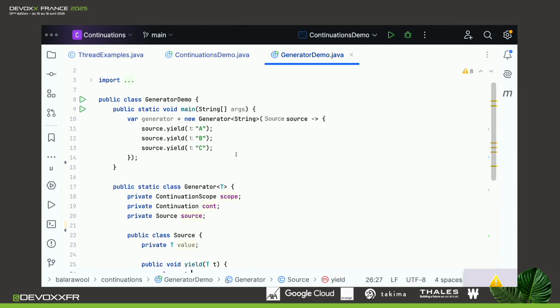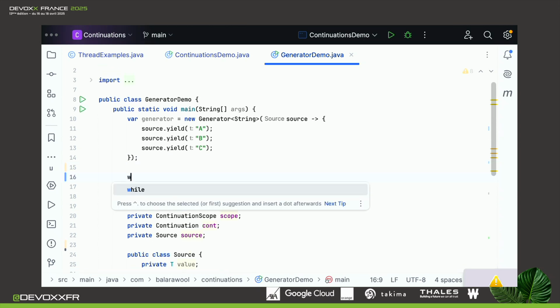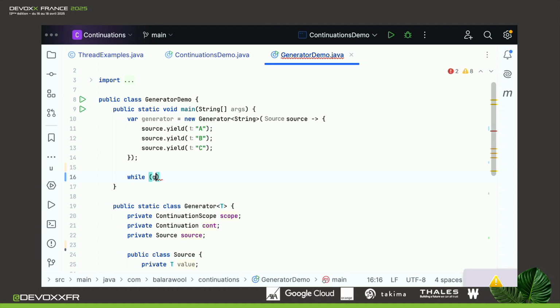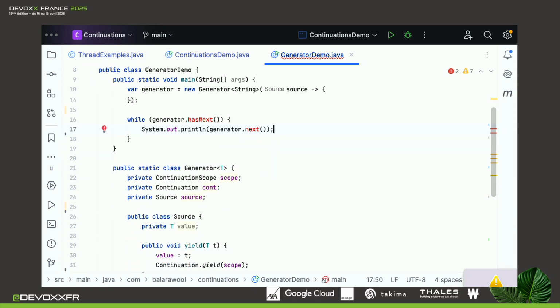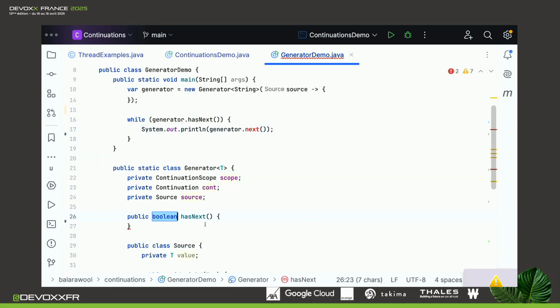Now, let's see how we can use it in a loop, right? We want to also be able to use it in a loop. Let's say we have a couple of methods on the generator called hasNext and next, which allow us to use it in a loop. Now, let's implement these methods. hasNext is not that difficult, because a generator has values as long as the continuation is not done.